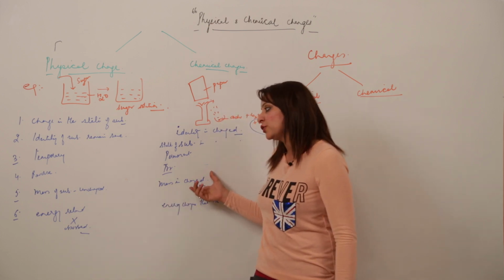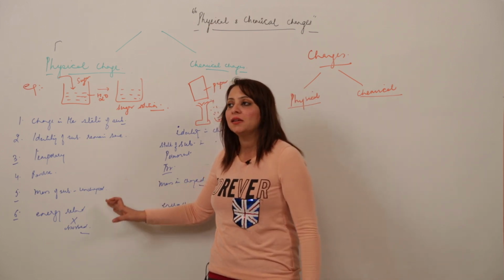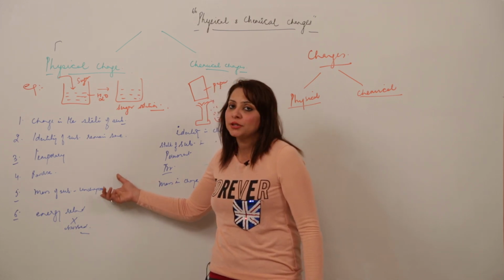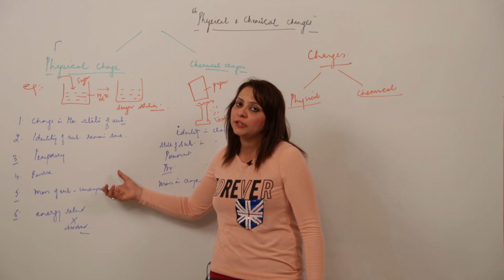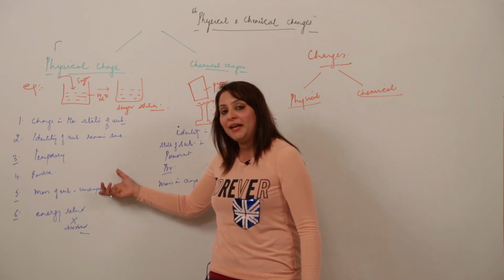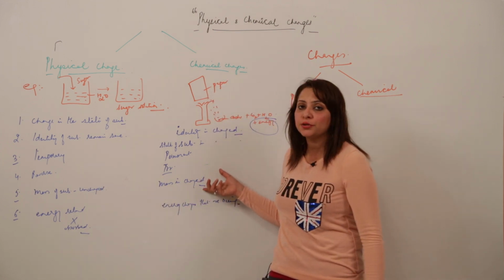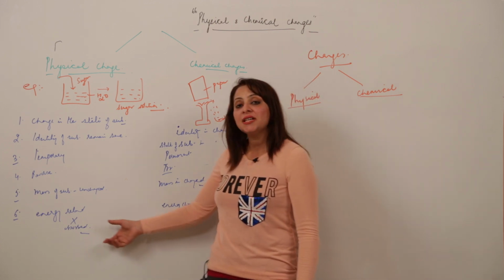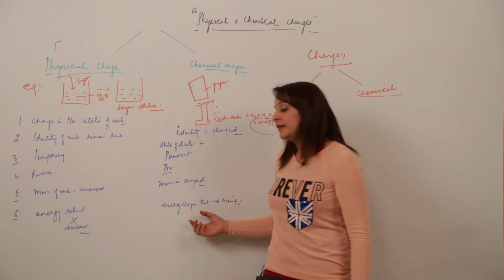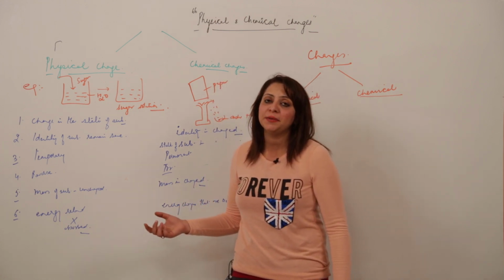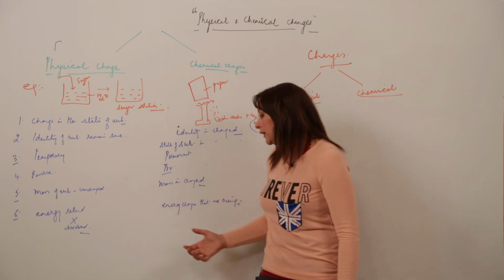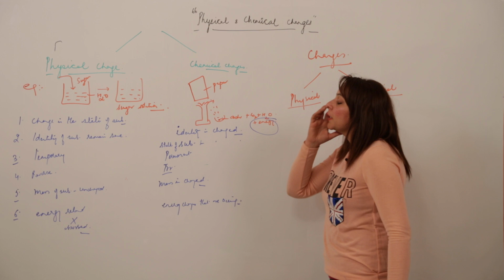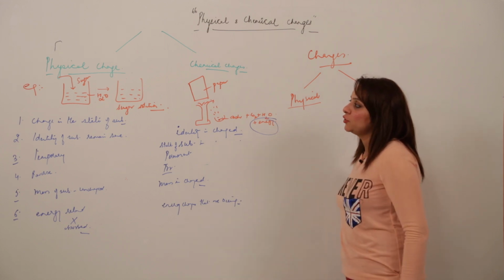In a chemical change the mass is changed. The broader word we can use for this is the composition, so we can use either word, composition or mass. In a physical change the composition remains unchanged, and in a chemical change the composition, or you can say mass, gets altered. Energy is neither released nor absorbed in a physical change, but in a chemical change sometimes the energy is absorbed, sometimes the energy is released. So it is undergoing energy changes. These are the two categories in which we classify change.